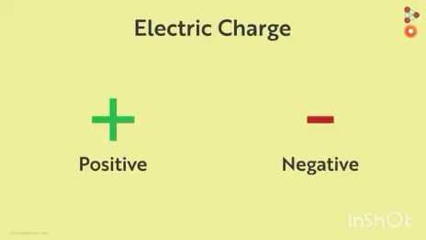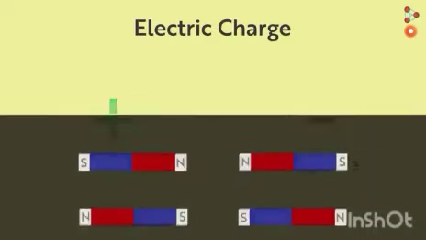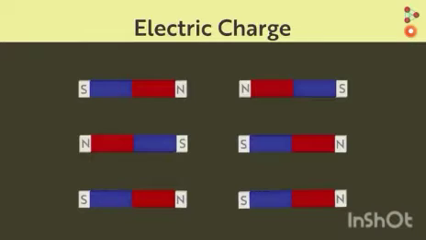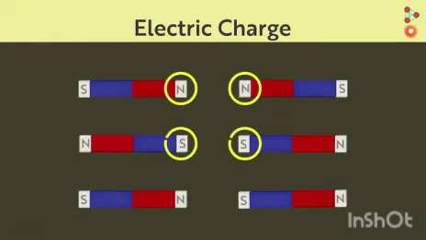So, as we discussed previously, the nucleus is made up of the positive charges, which are denoted by the plus sign, and the negative charges, which are denoted by the negative sign. Children, to understand this concept, let us look back to the concept of magnets.